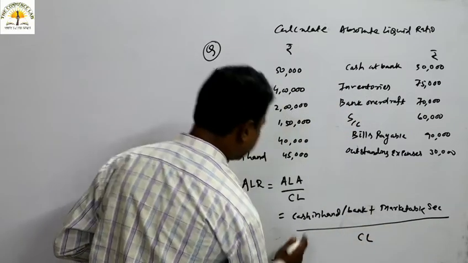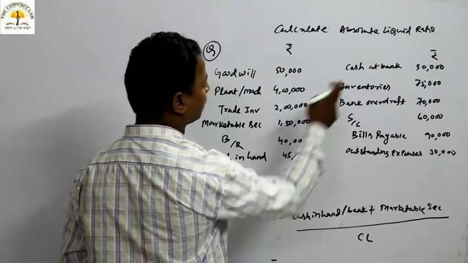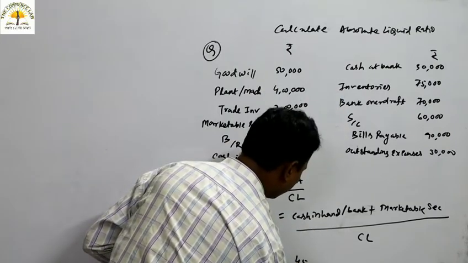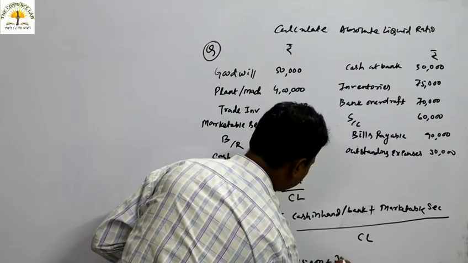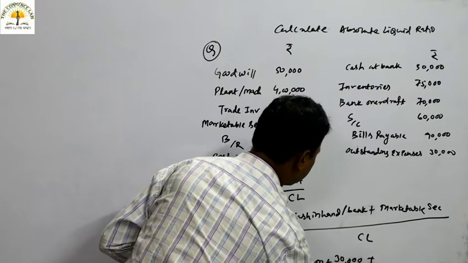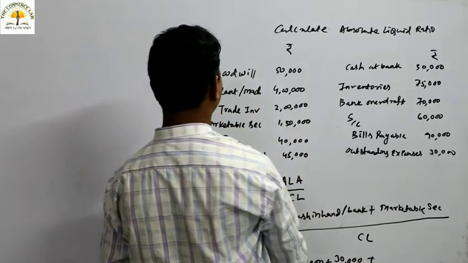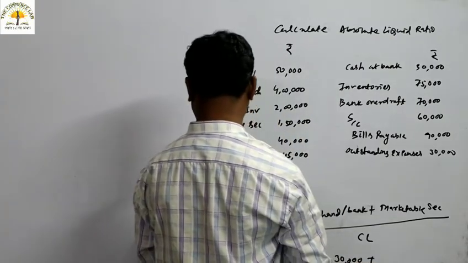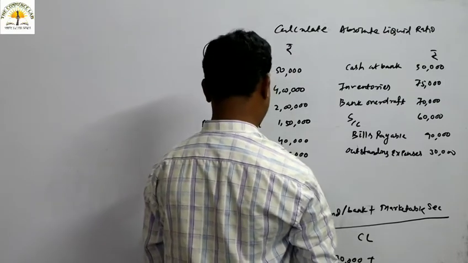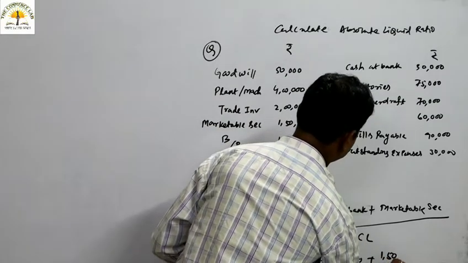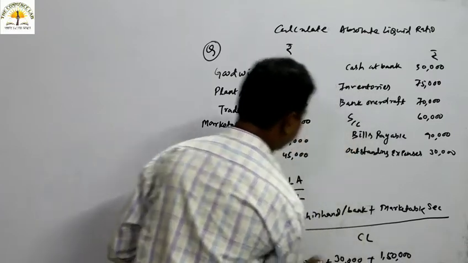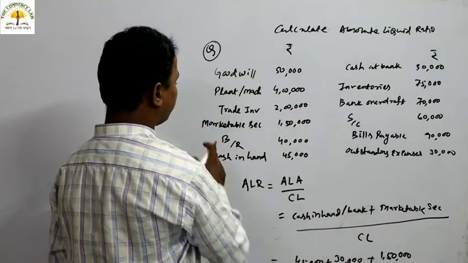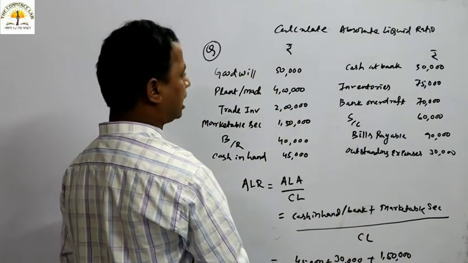Okay, so cash in hand, cash at bank, how much is it? 45,000, then 30,000. That is cash in hand and cash at bank. Then marketable security, how much is there in the question? That is around 1,50,000. Thereafter you have to see current liability, which are the items that will come under current liability.